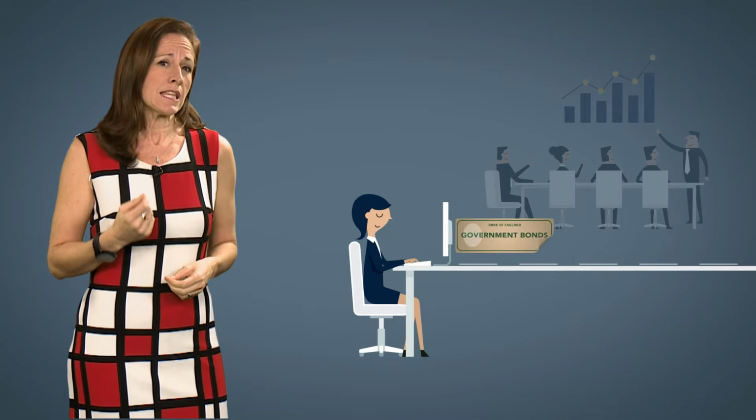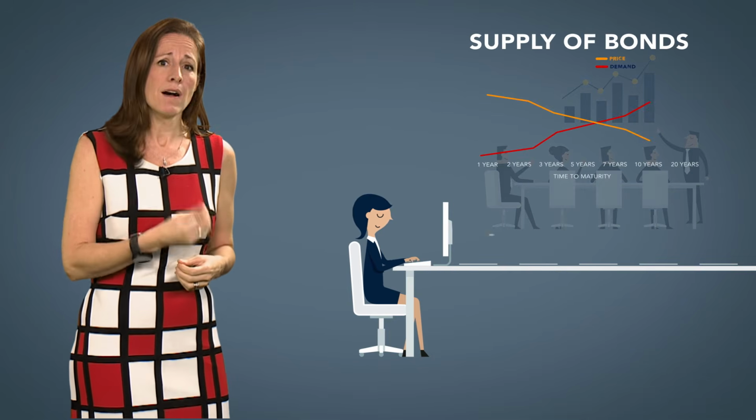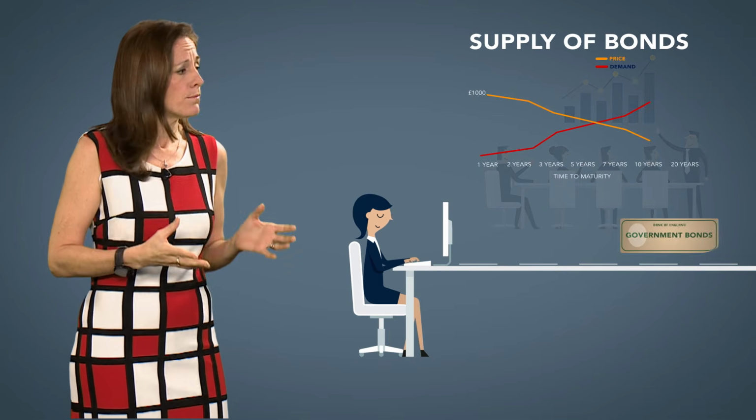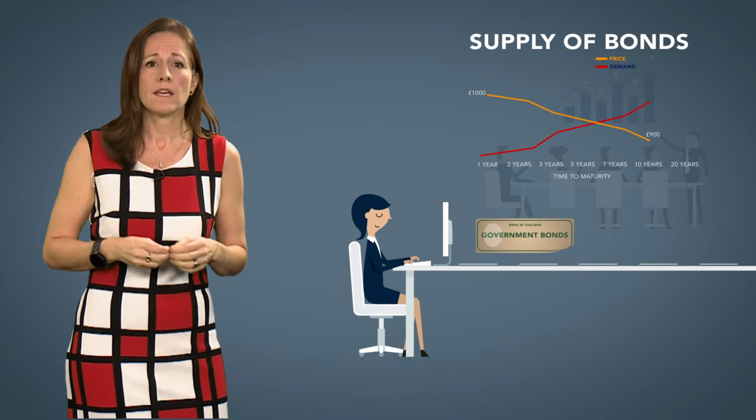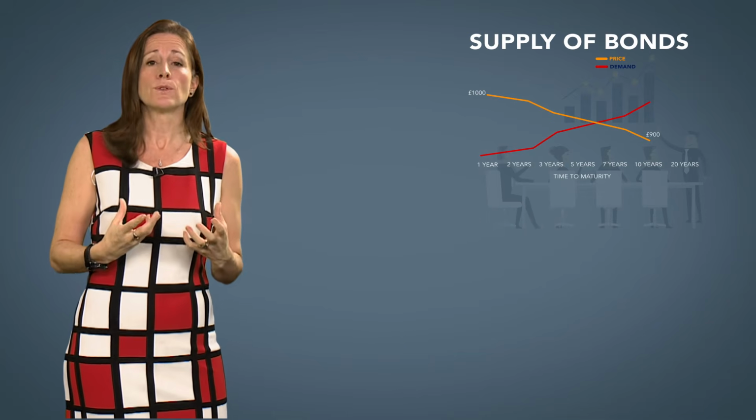When investors think they can get a better return elsewhere, they may decide to sell their bonds. If the supply of bonds increases to a level that exceeds demand, this will cause the price of the bonds to fall. But the amount paid out as coupons will not change, so the yield on the bonds will rise.